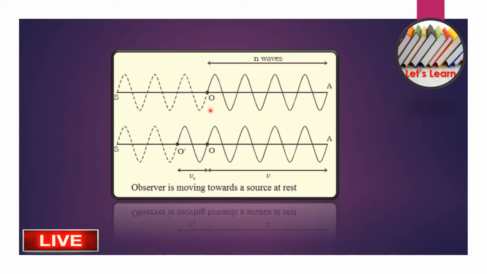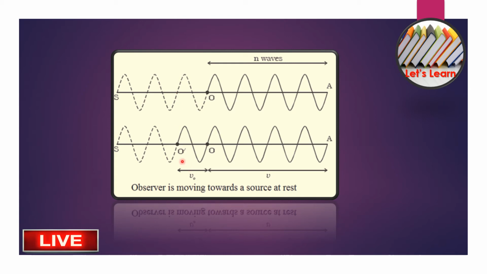Here the observer is in motion, which means the source is at rest. This is very simple to understand. If it starts from this point, we are considering O, but before itself it will begin, so we are considering O dash.